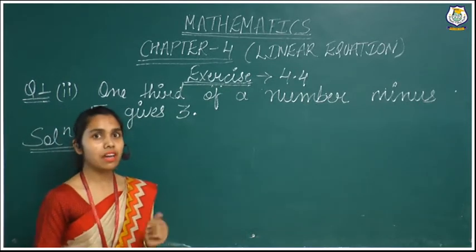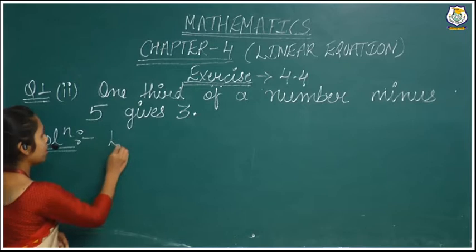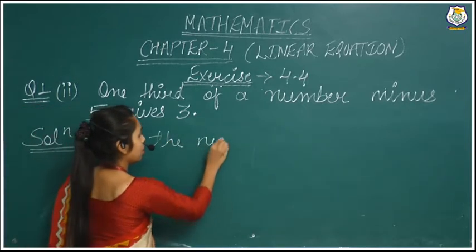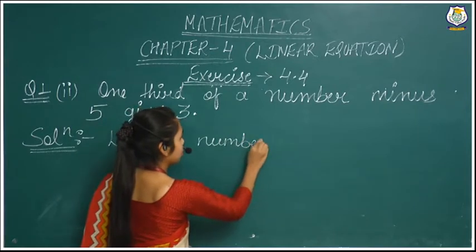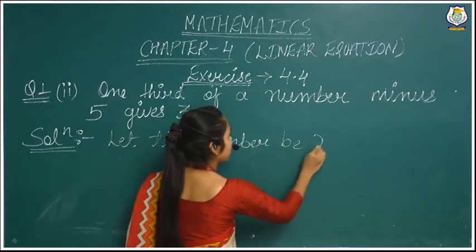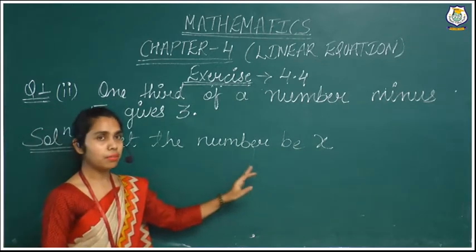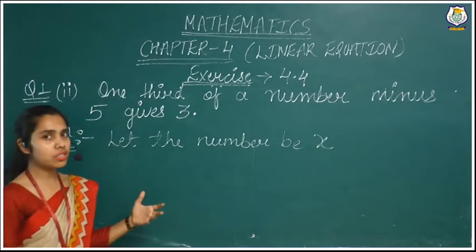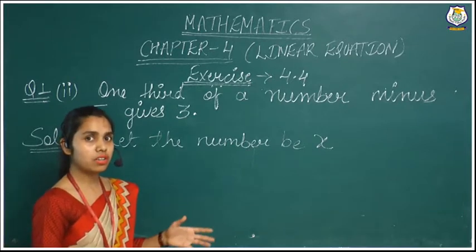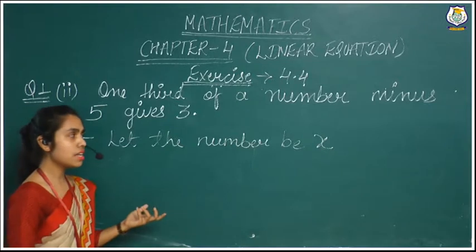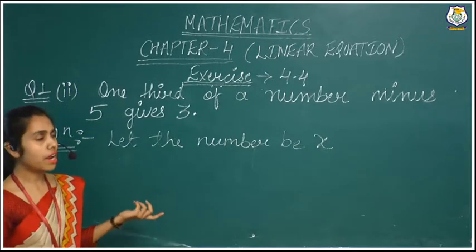It means first you will have to assume the number, let the number be x. Right? Now I have taken here a number, that number be x. In place of x you can take any alphabet. It's not necessary that you will take x. Here I am taking the x because it looks good to write the x.